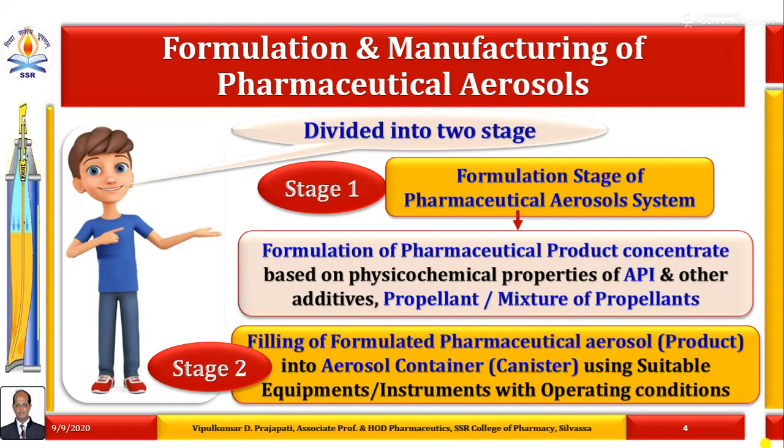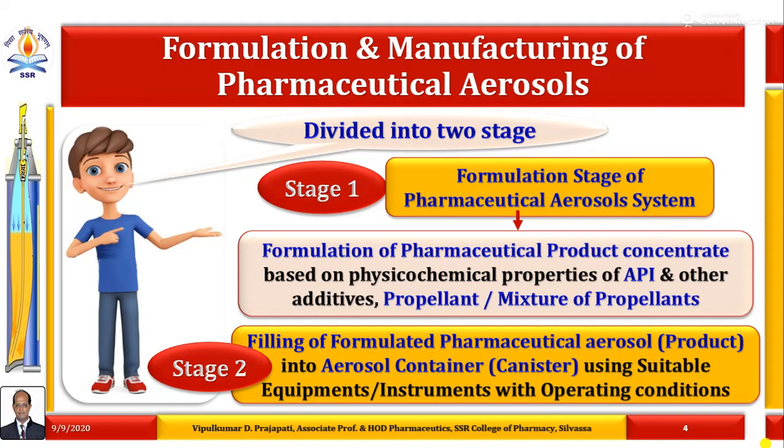So complete rejects must be discarded, obviously a more costly solution. Hence early detection prevents the loss of the other components. This would also have made it possible to correct the rejected batch instead of discarding it. Hence, in this way, we can first prepare the product concentrate, that is pharmaceutical aerosol product concentrate.